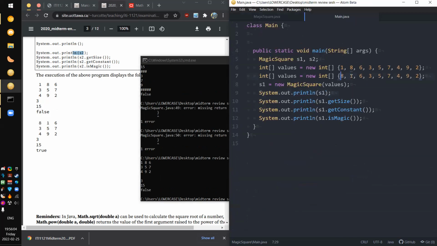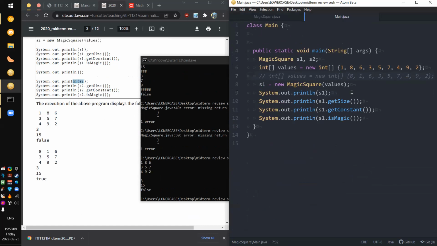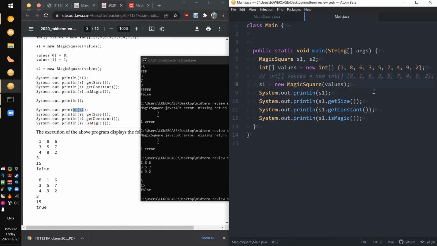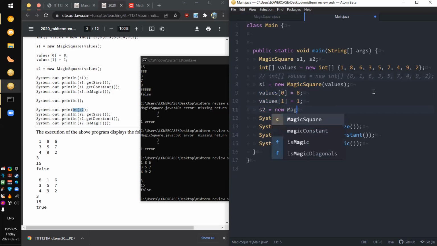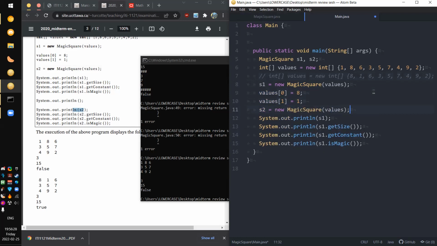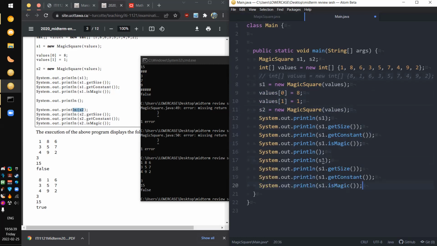Hallelujah. Switch it to this. Oh, wait. Right. They do the S2 thing. Okay, let's put in S2. Values 0 is equal to 8. Values 1 is equal to 1. And then S2 is equal to new magic square values. And then you do the print out of S1, and then we add another print line.